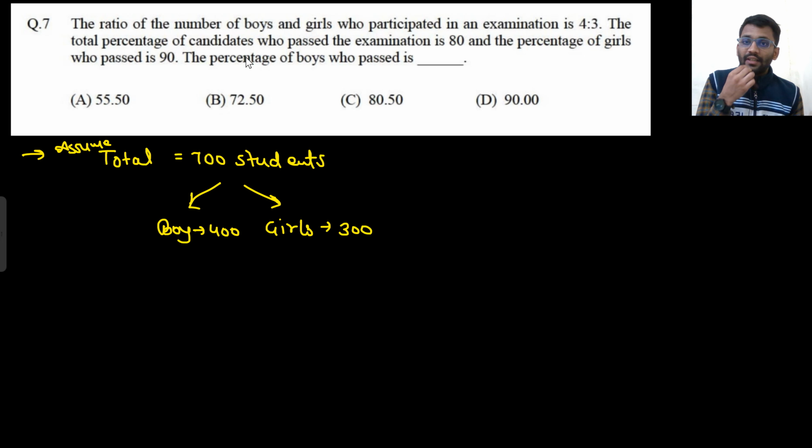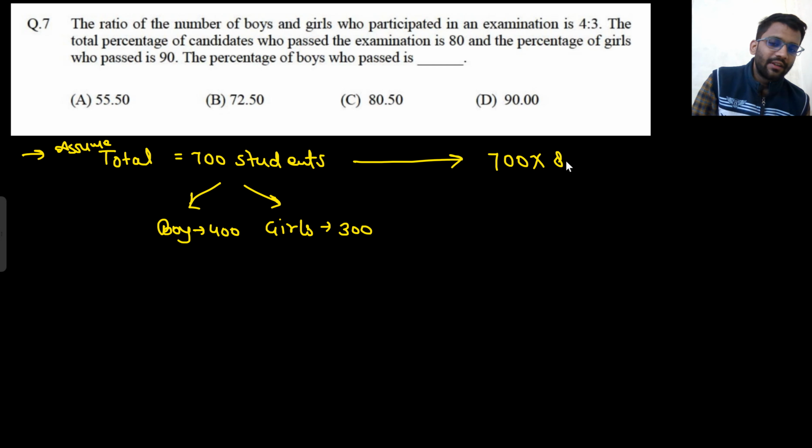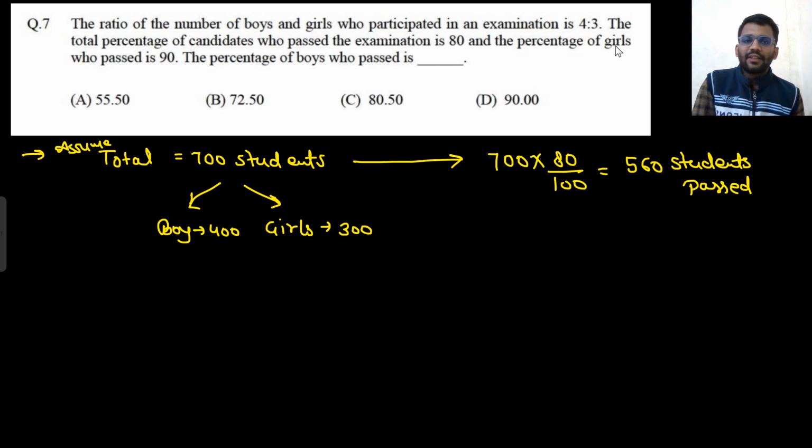The total percentage of candidates who passed the examination is 80%. So 80% only passed. So 700 into 80%, that means 560 students passed. And the percentage of girls who passed is 90%.